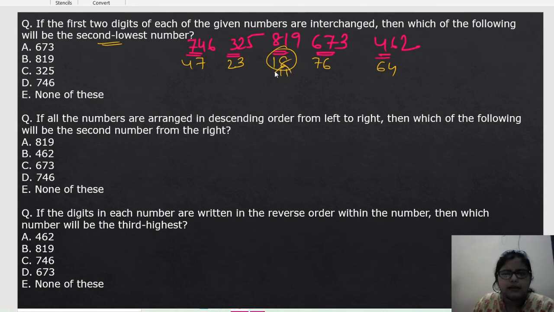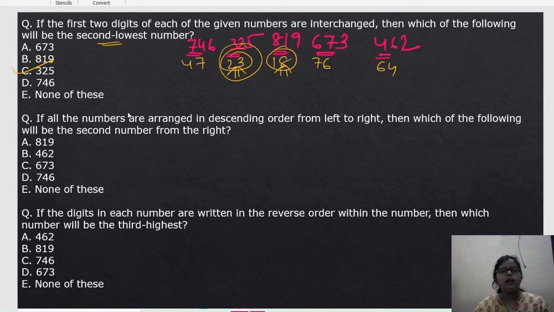And the second one is what? 2 3 only, because here the first number is 2. In the rest of the cases it is 4 7, 7 6 and 6 4. So these other three can't be the second lowest. That's why this will be the second lowest, so the answer will be 325.